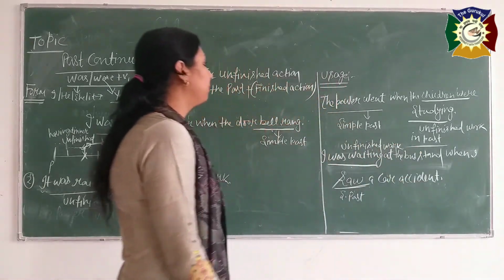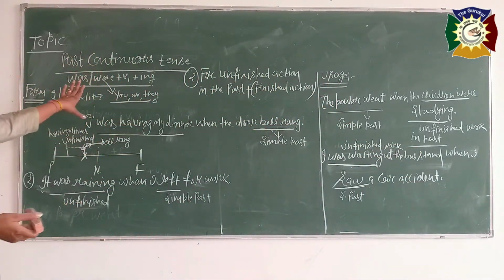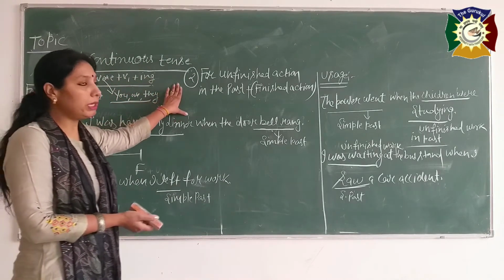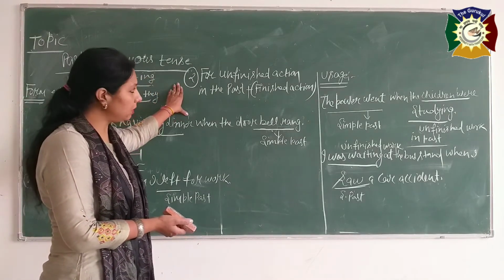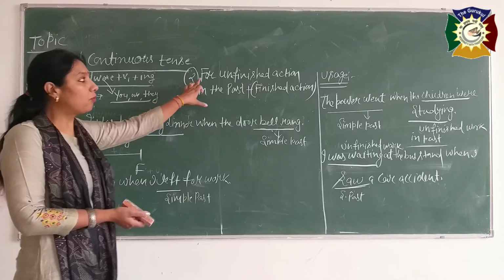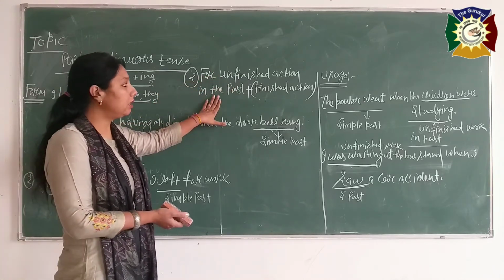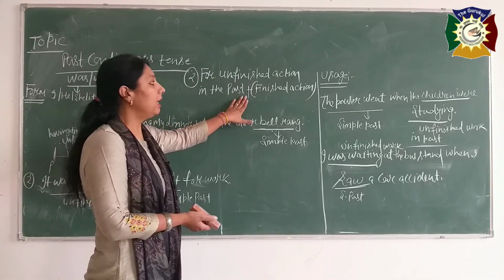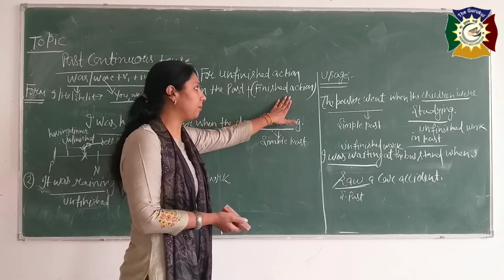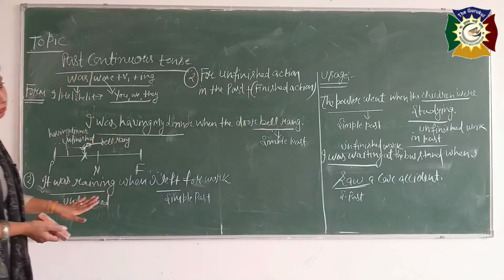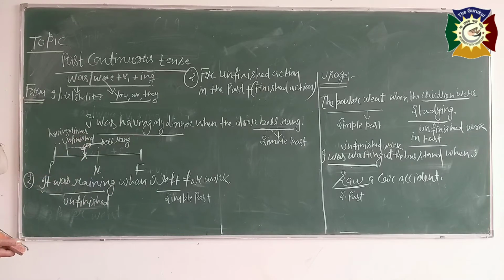Is it clear? So where we use for the ongoing action in the past, first usage, and the second I have told you for unfinished action in the past, if there any finished action interrupted. See, this is clear from the examples. You can make your own examples.